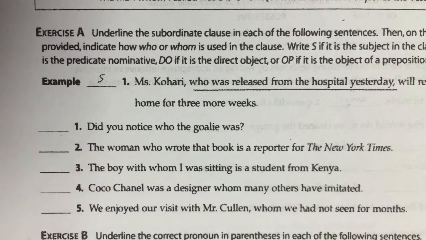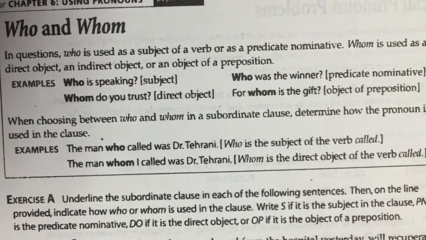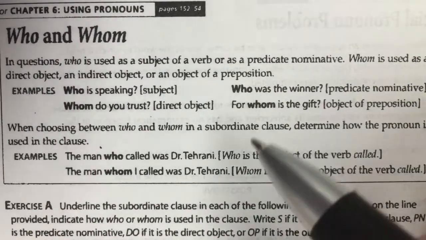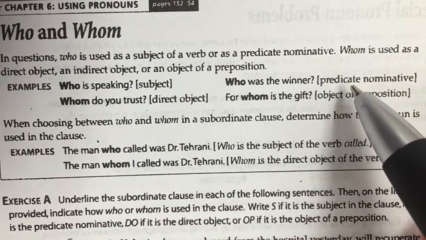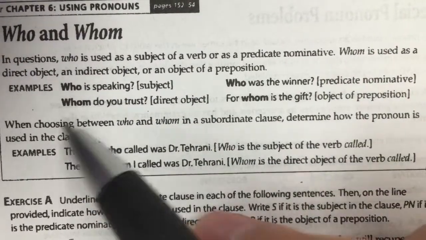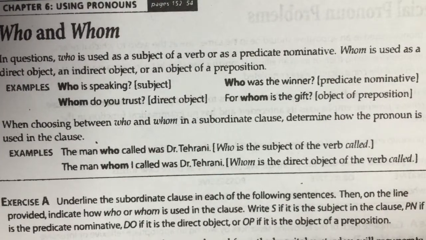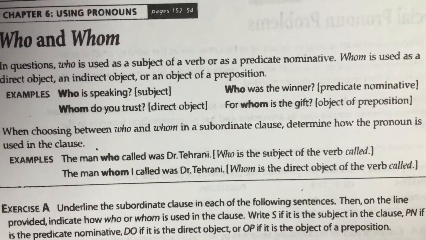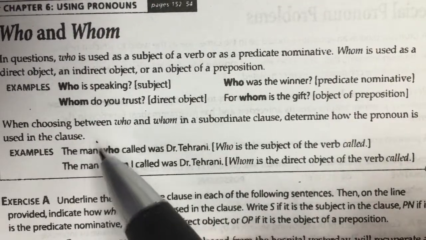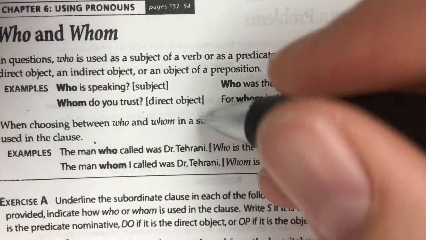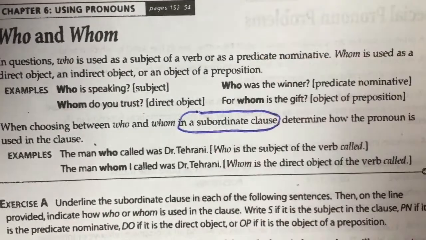All right, so in this exercise, we're going to go over who versus whom. So here's the deal. The word who is the nominative case, so you'll use who for subjects or predicate nominatives. You'll use the word whom for direct objects, objects of prepositions, indirect objects, anywhere where you would use the objective case. And a lot of times, these words are used in a subordinate clause, and they'll start subordinate clauses. They'll be the first word.